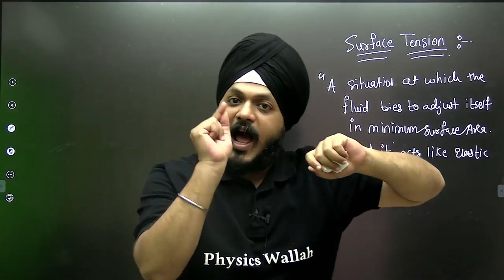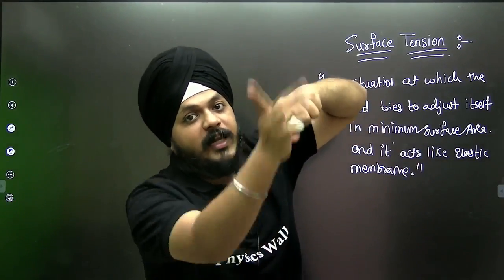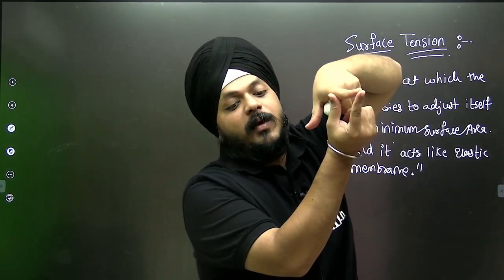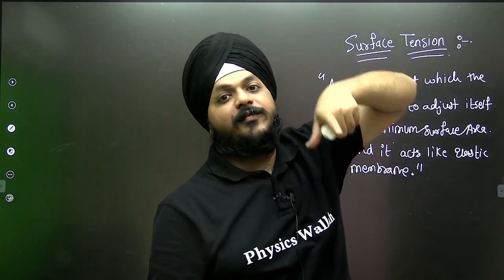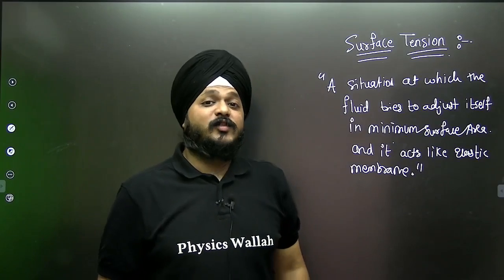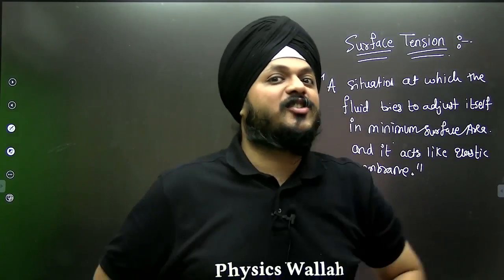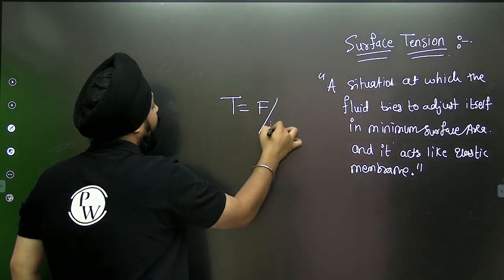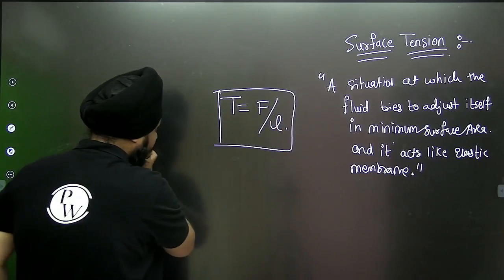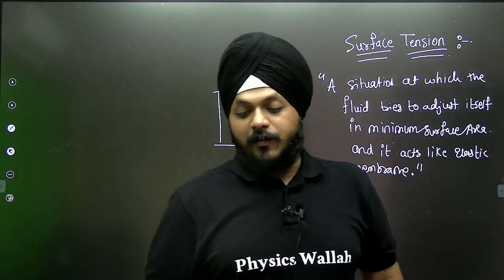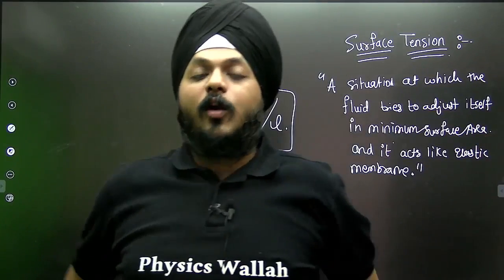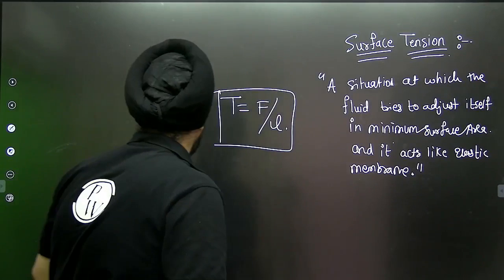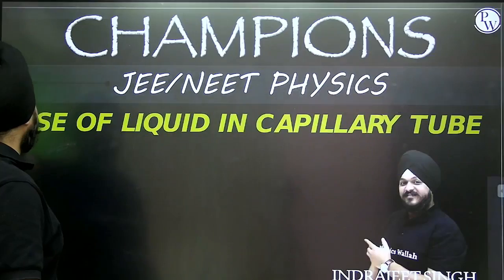Have you ever seen the last drop that is falling from a leaf? It tries to adjust into the minimum surface area and it falls. At that last moment it acts like a stretched membrane. That is the concept of surface tension, and it is defined as force per unit length. This is what the concept of surface tension actually is. And with it, obviously we are going to see some of the important theories. Let's see what it states.